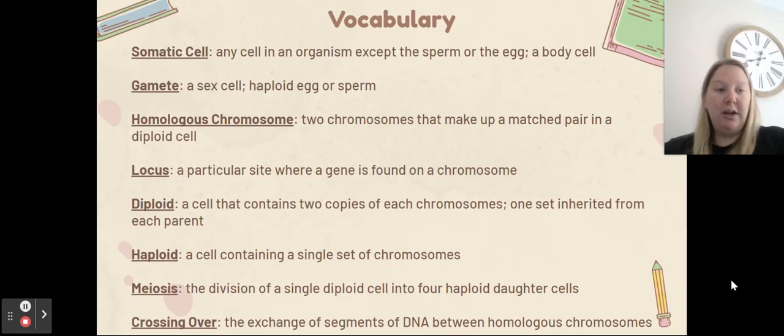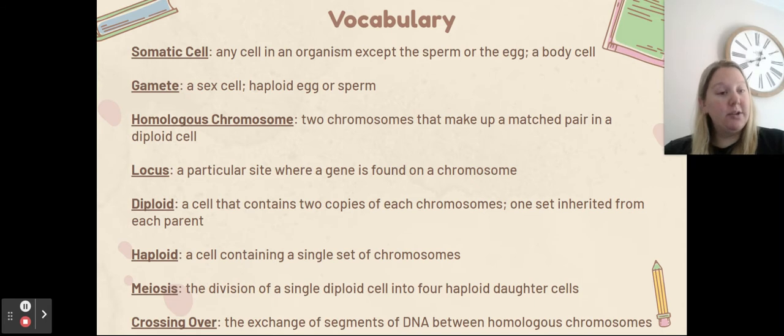So starting with some vocab, we have a somatic cell. Somatic cells are body cells. So these are the cells that go through mitosis. It's every single cell in the body except for those that are used for reproductive purposes. In our case, we're going to talk about the sperm and the egg. So a somatic cell is every single cell except the sperm and the egg.